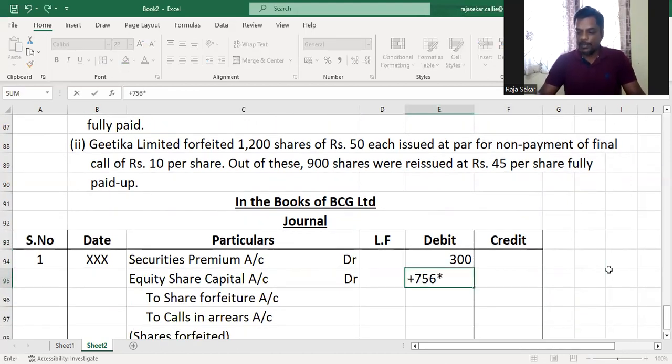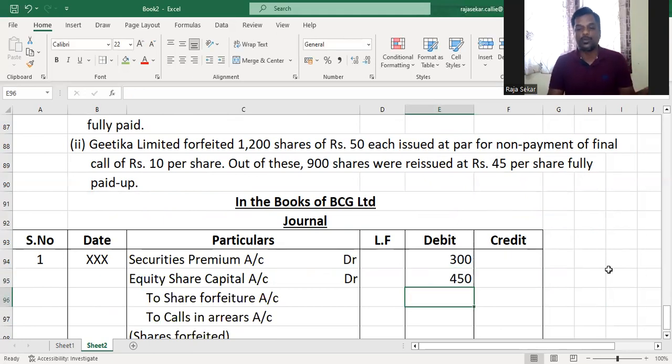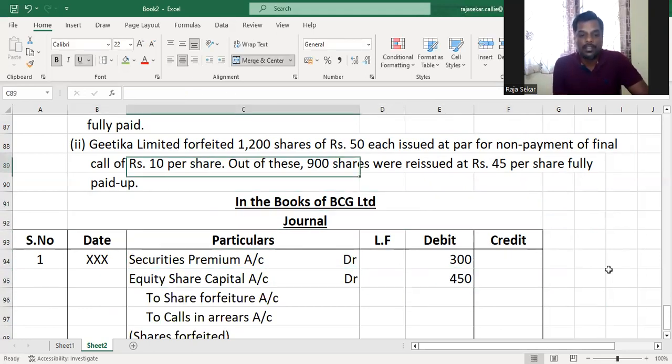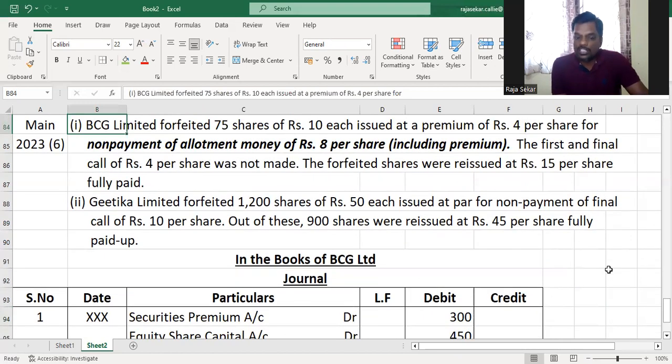So equity share capital will be 75 into 6 rupees per share, which is 450. Now, what were the shares forfeited for? It was forfeited for the non-payment of allotment money. And first and final call has not been called, which means what?